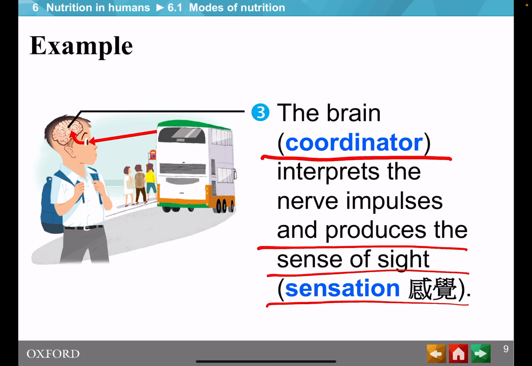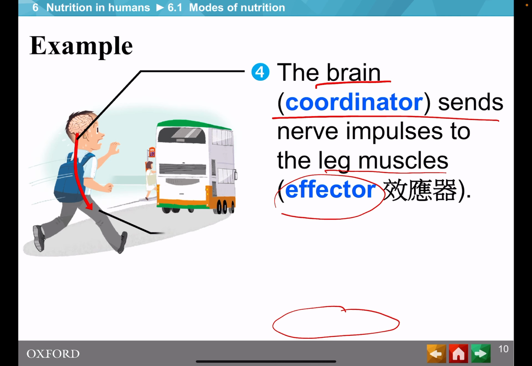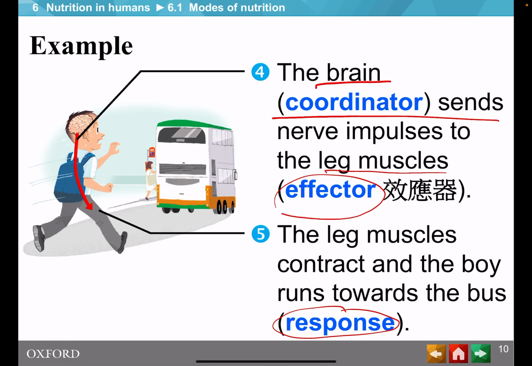At the same time, your brain will make some decision, processing the information stored in your brain. He will think, should I run for the bus or wait for the next bus? He has to process a lot of information to make a decision. After the brain makes the decision, for example he decided to run for the bus, the brain will send a nerve impulse to the leg muscles, that means our effector, to give out the response.